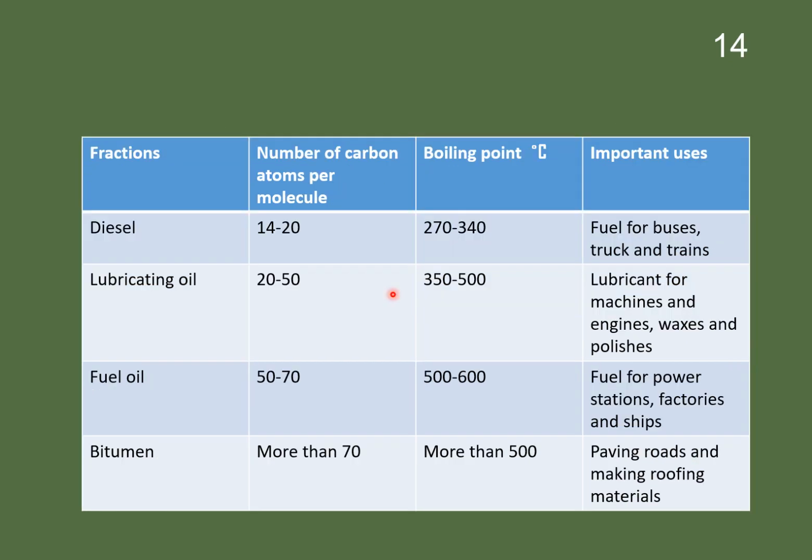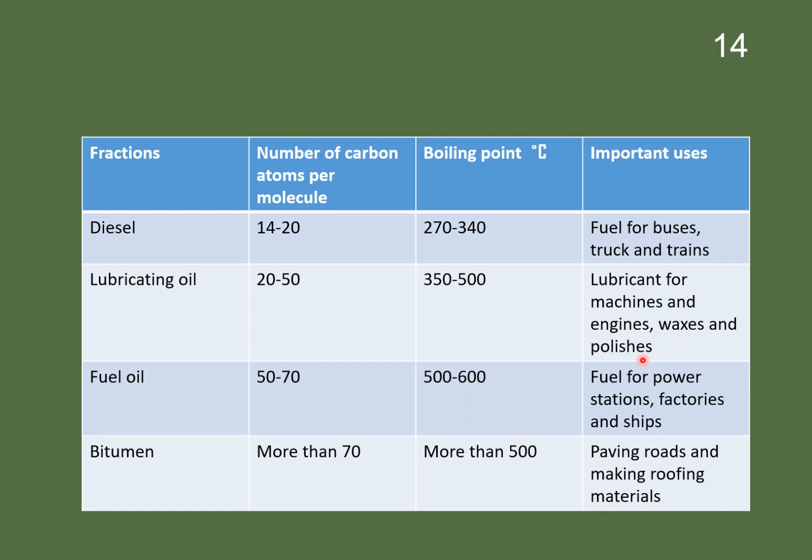Diesel: number of carbon atoms per molecule is 14 to 20. Boiling point is between 270 to 340 degrees centigrade. It is used as a fuel for buses, trucks and trains. Lubricating oil: number of carbon atoms per molecule is 20 to 50. Boiling point is between 350 to 500 degrees centigrade. It is used as lubricant for machines, engines, waxes and polishes.